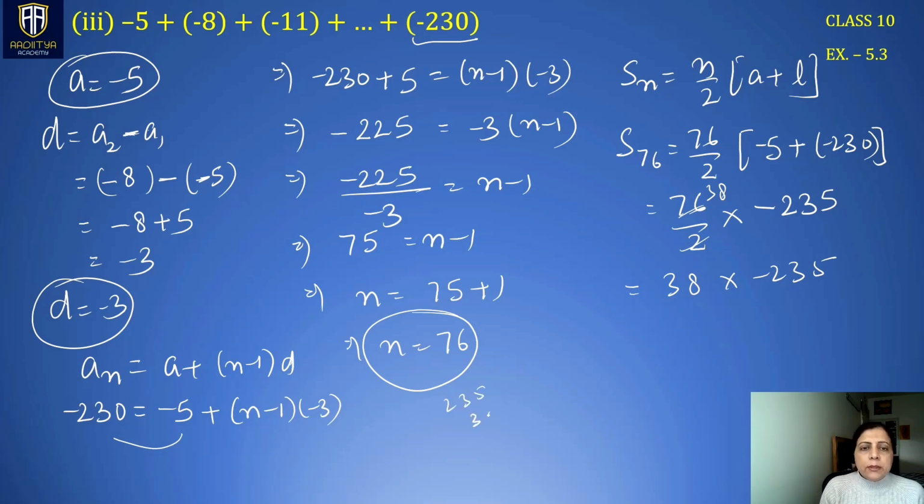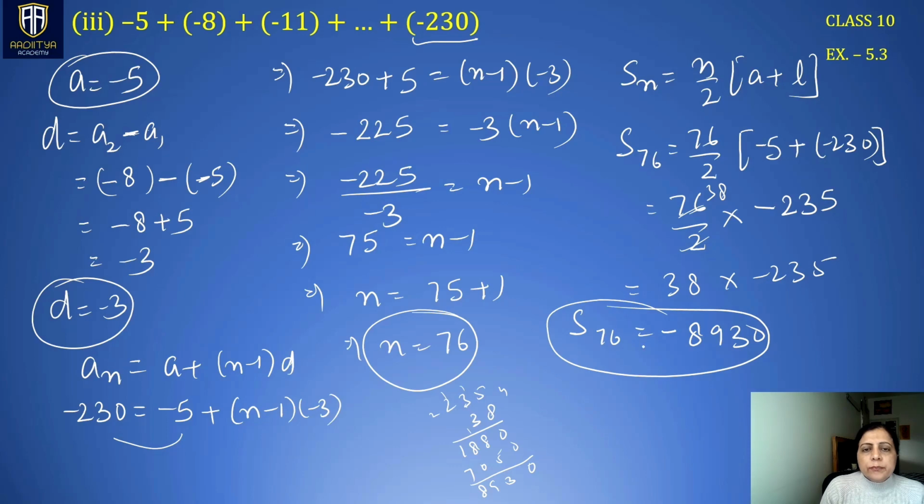Multiplying 235 by 38 gives 8930. So S76 is equal to minus 8930. Right? So this is the sum of 76 terms of this AP.